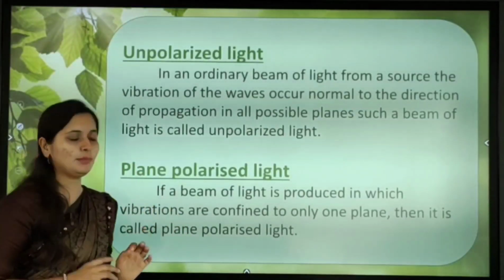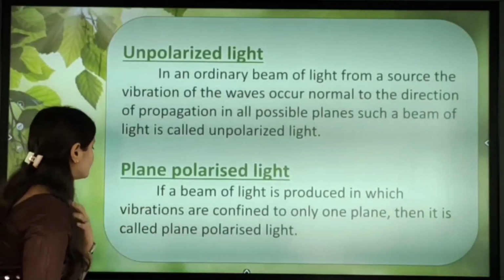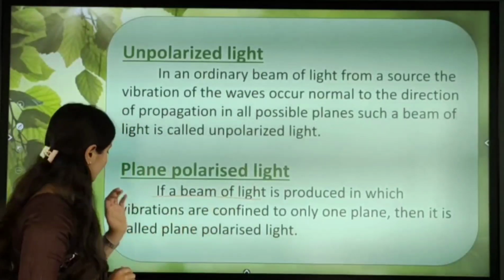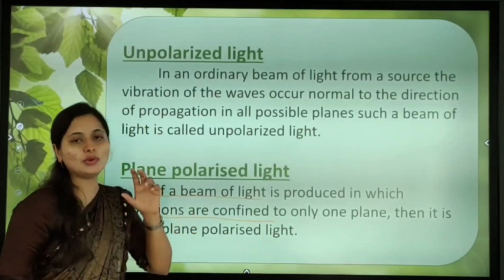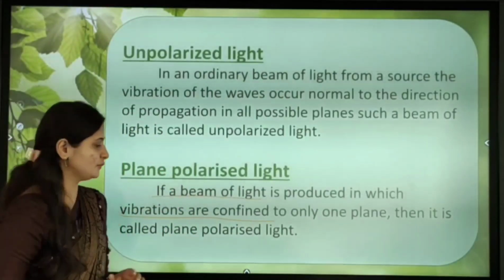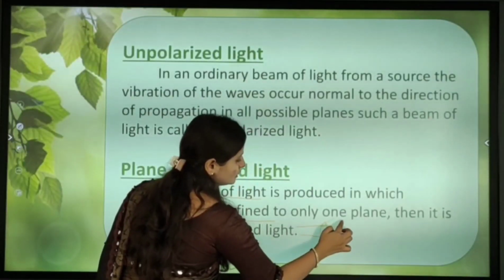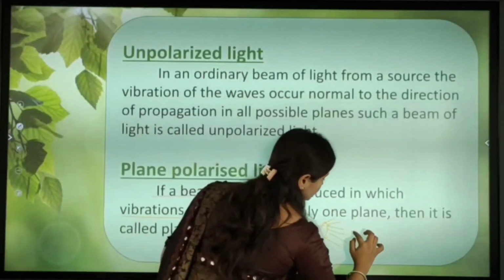We'll see next plane polarized light. In plane polarized light, a beam of light is produced in which vibrations are confined to only one plane. So like that, again we are taking this example.